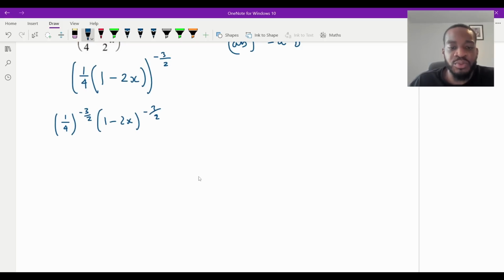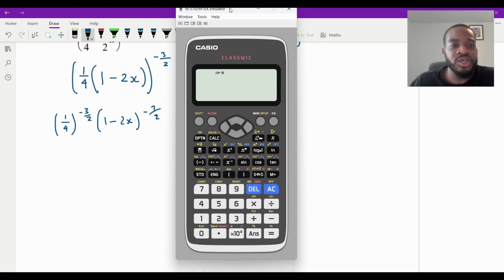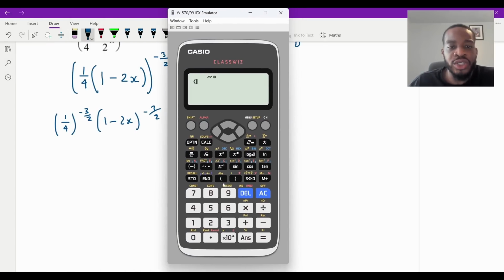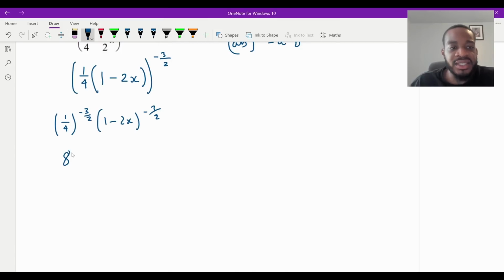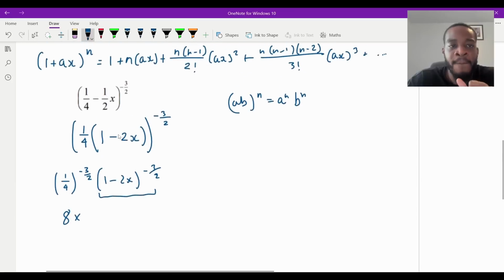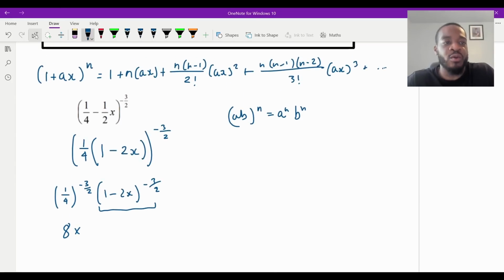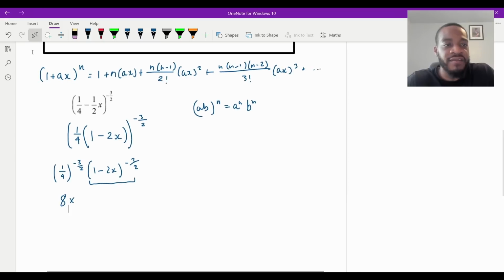So let me just put this into my calculator. I think it's going to be 8 though, but let me just put it in. 1/4 to the power of -3/2 is going to be, let's see what it is. Yes, 8. So you've got an 8 there, which means now once you do the expansion with this, you're going to multiply every single term by 8. So don't forget that 8, right? But now we're just going to work with this expansion. And let's just get that formula again, and then we'll just literally apply it. It's very, very straightforward, I believe.